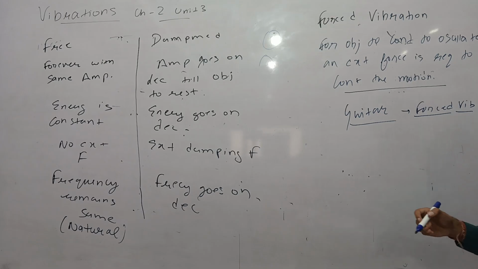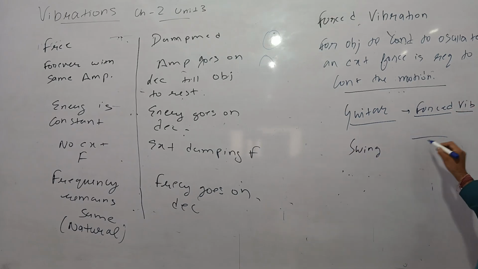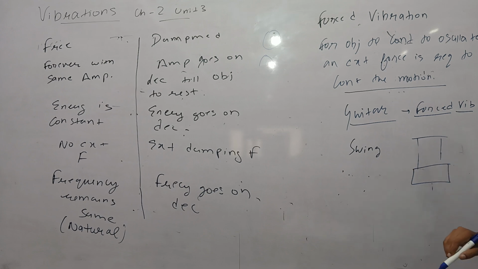Another example of forced vibration is a swing. A person is required to continuously push the swing so that it remains oscillating.